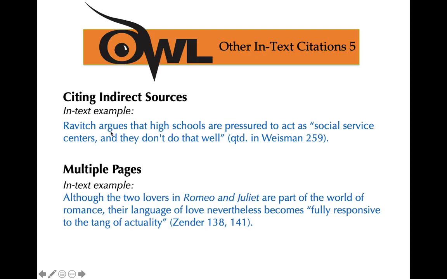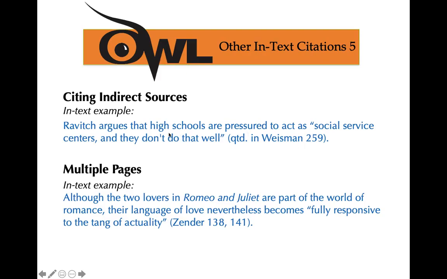Ravitch argues that high schools are pressured to act as, quote, social service centers, and they don't do that well, end quote. Then you would put in parentheses qtd. in, then the author of that source where you found Ravitch, then page 259. It would say quoted in Wiseman.